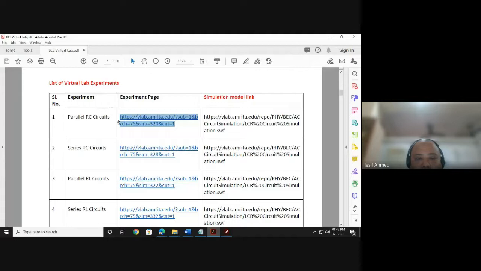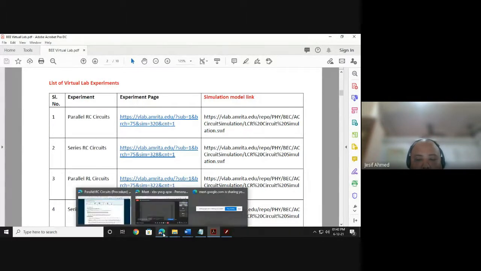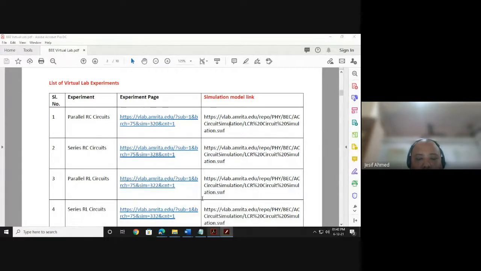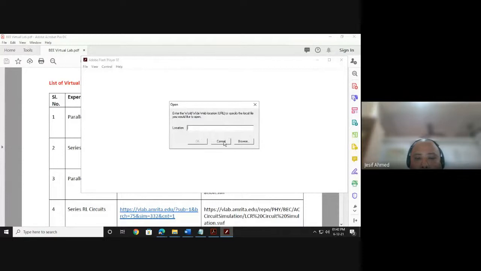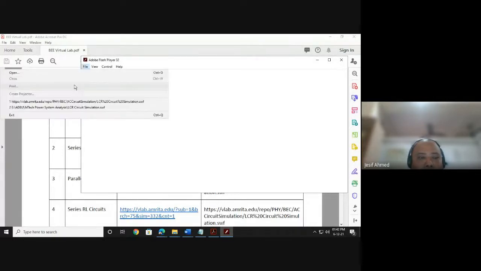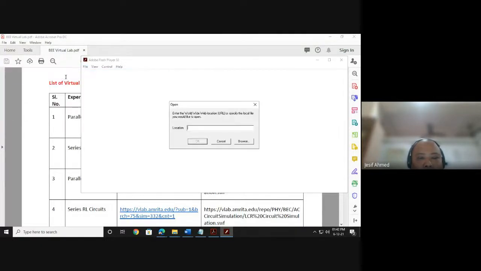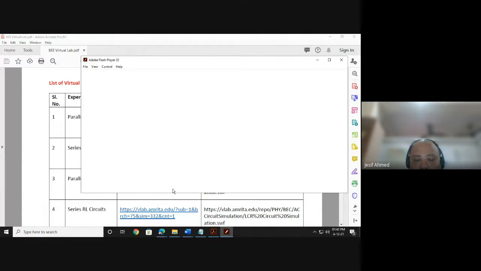This is the simulation link for experiment 1. Similarly, simulation model links for all the experiments are given here. So first download the Flash Player, then in the Flash Player go to File, Open, then paste the simulation model link. So let me paste the simulation model link of experiment number 1.